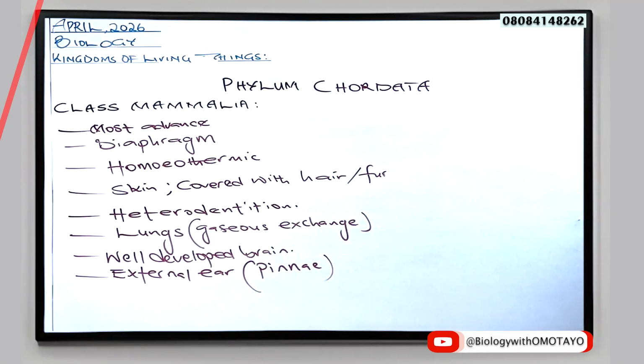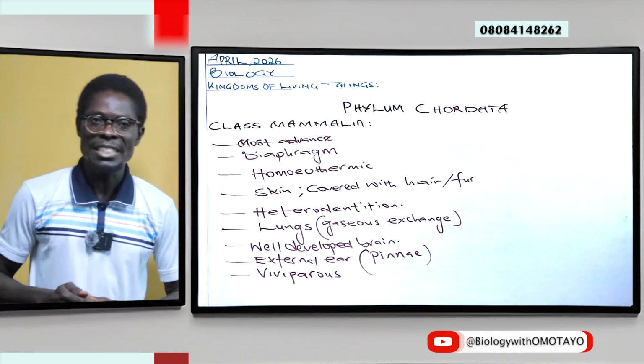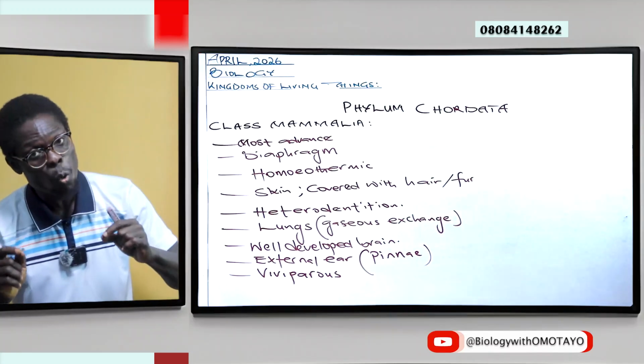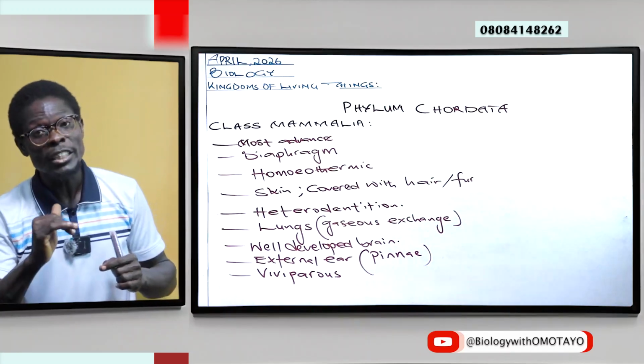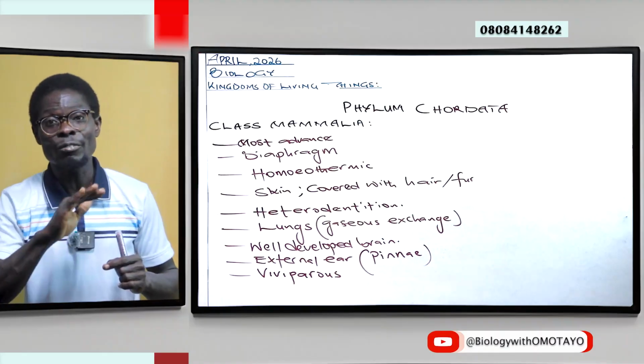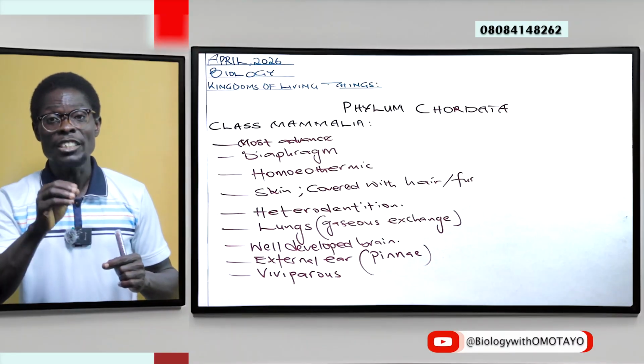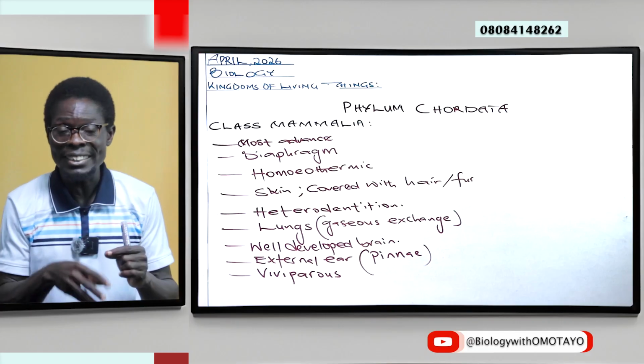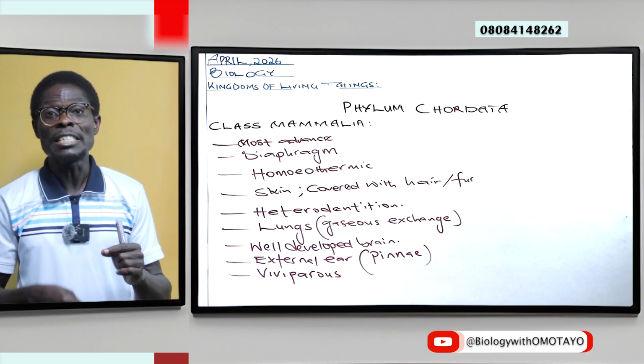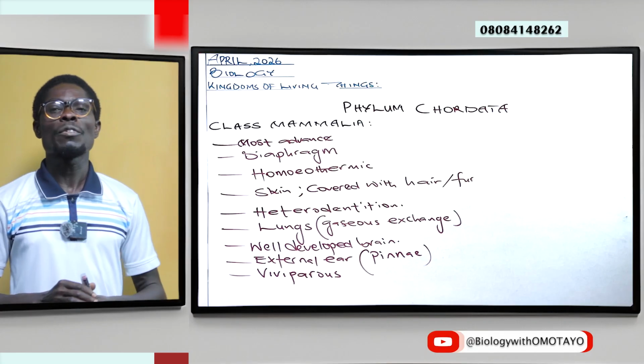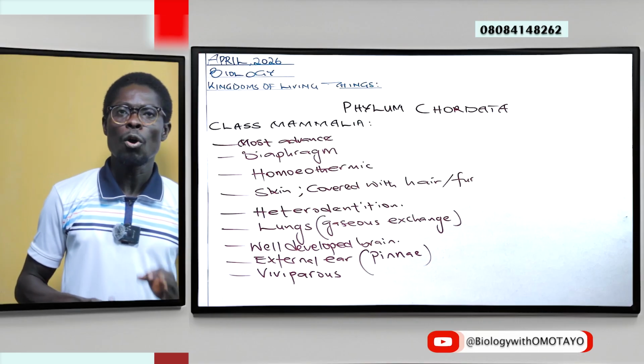And as against oviparous, here organisms are said to be viviparous. That is to say, they give birth to their young ones alive. No laying of eggs. Internal fertilization, development and differentiation take place internally, and the young one is given birth to alive as a fully developed organism.